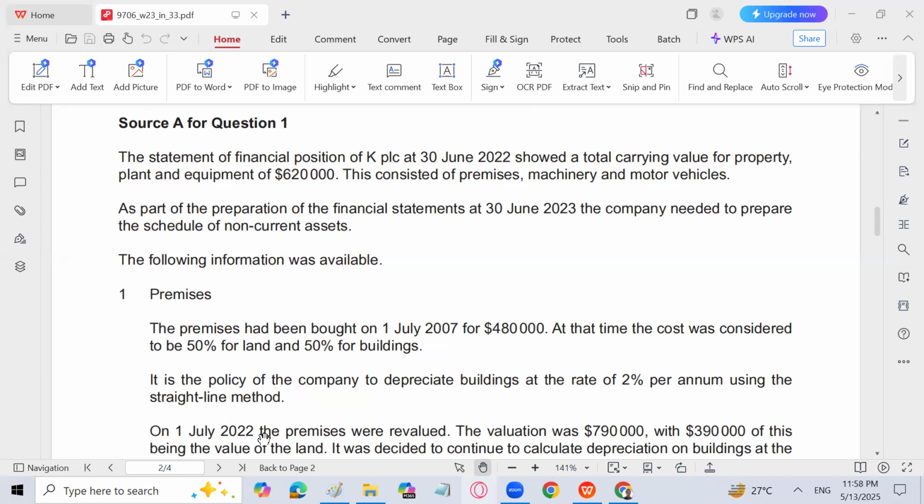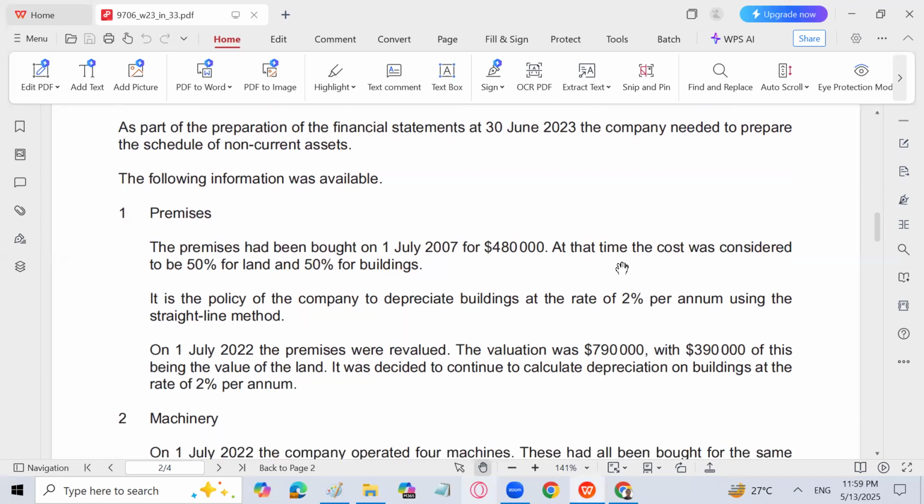On 1st July 2022, the premises was revalued. The valuation was 7,90,000, with 3,90,000 of this being the value of the land. It means that the value of the building is 790,000 minus 390,000, that is 4 lakh. It was decided to continue to calculate depreciation on building at the rate of 2% per annum. So depreciation will be calculated again on 4 lakh, the amount of the building, at the rate of 2%, which becomes 8,000 actually.